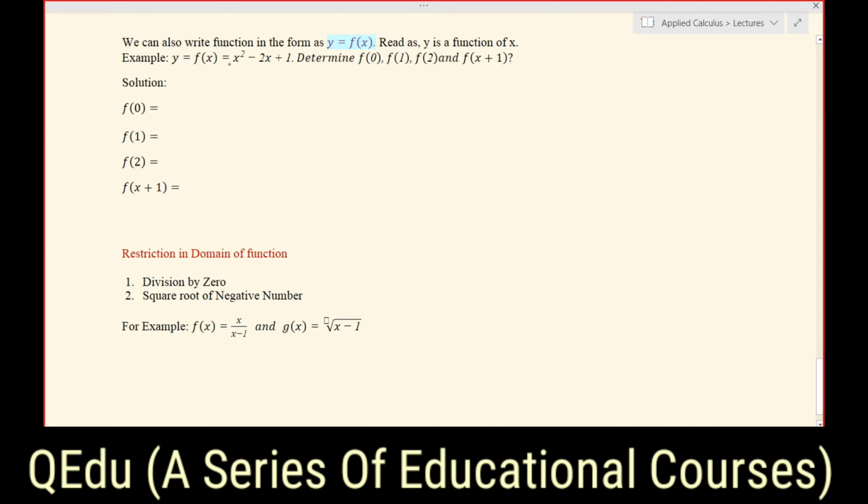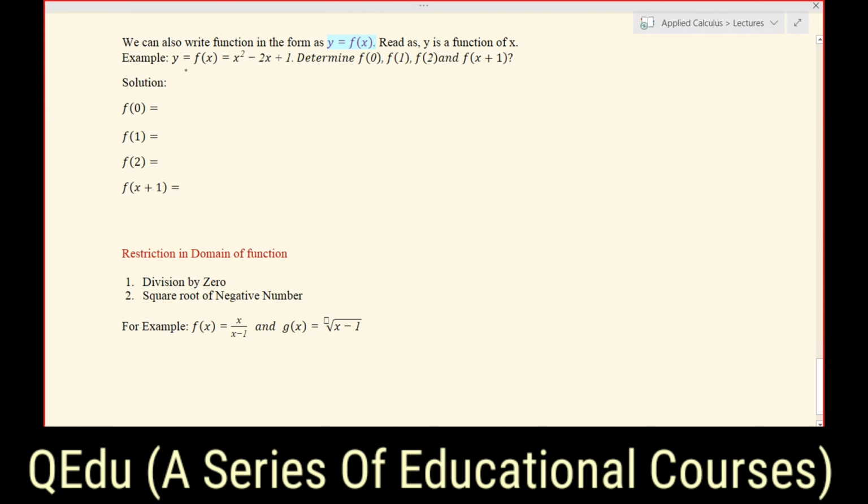For example, a function is given to you, that y is equal to x square minus 2x plus 1, and you have to determine the value of the function at the given points, which are x equals 0, x equals 1, 2, and x equals x plus 1. So now let's compute these values. You can also evaluate the values and reply in the meeting chat if you want.